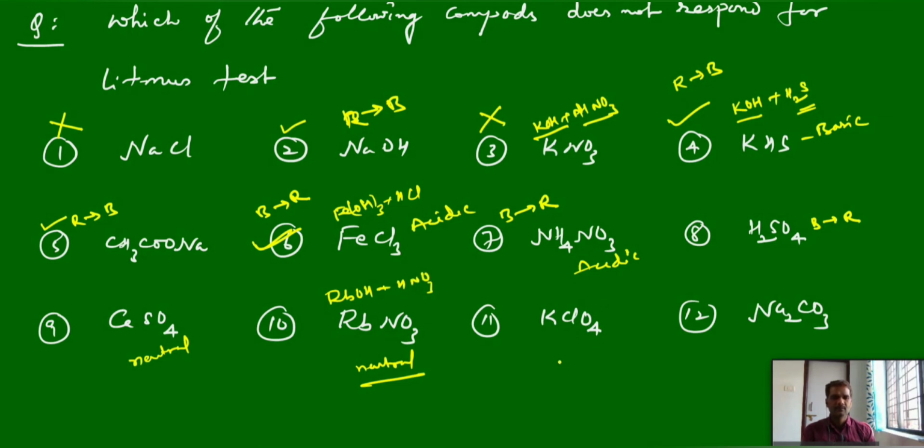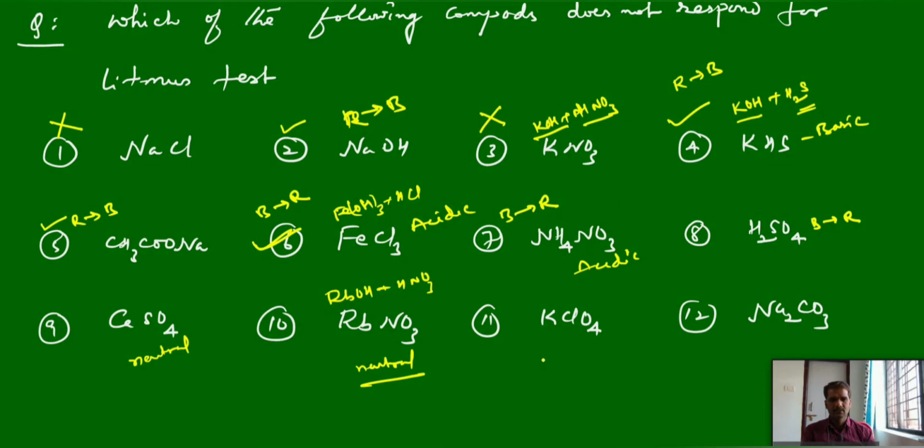KClO4, potassium perchlorate. KClO4 means potassium perchlorate. What is the nature of this one? Neutral.